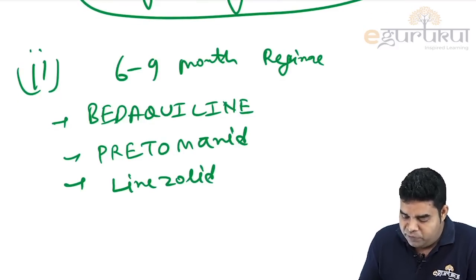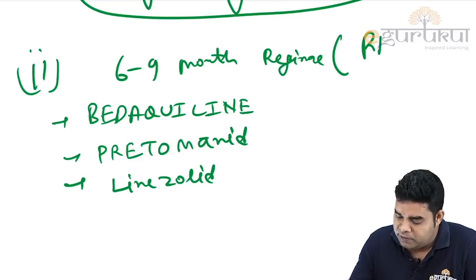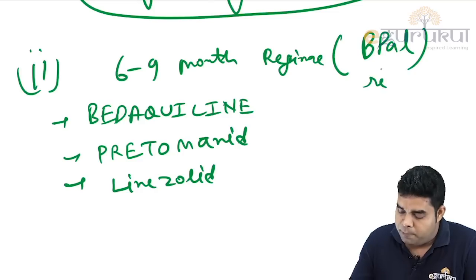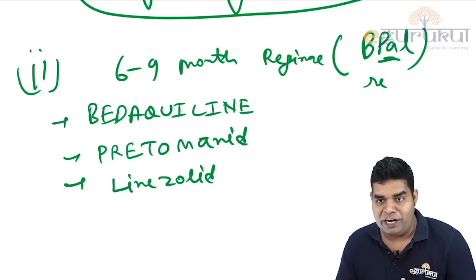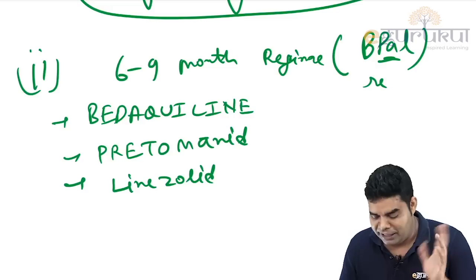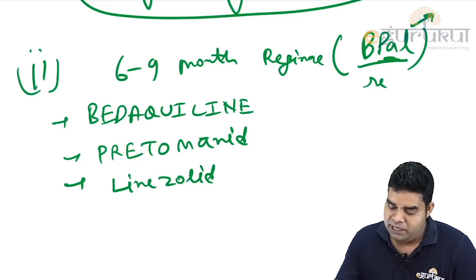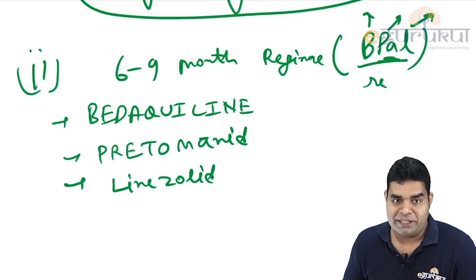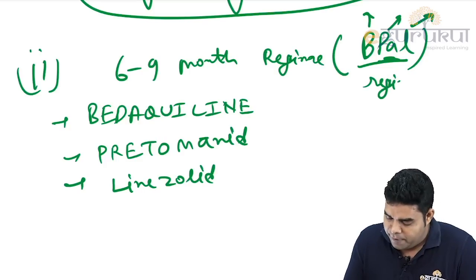So how to remember it? We call it BPAL regime. Pretomanid, I don't know why they call it PA, although it is PR, but they call it BPAL regime. Linezolid, pretomanid, bedaquiline regime.